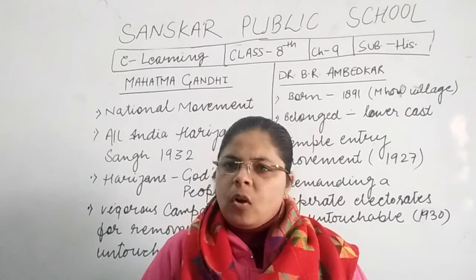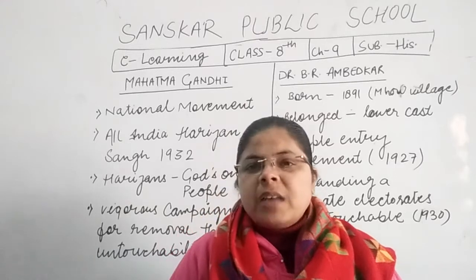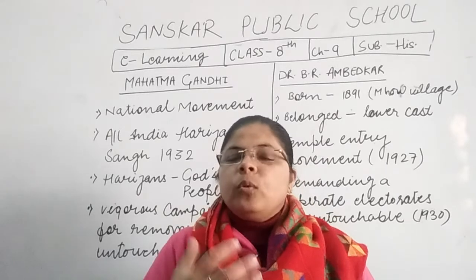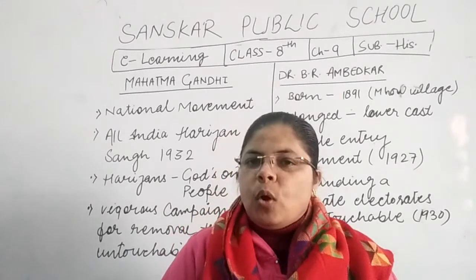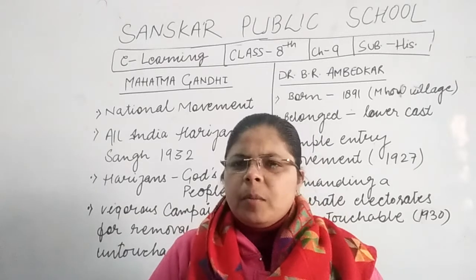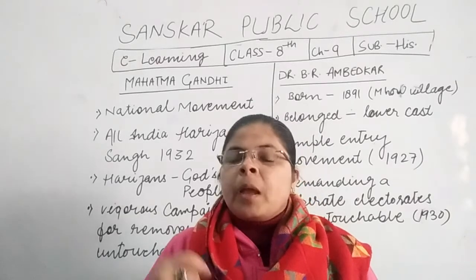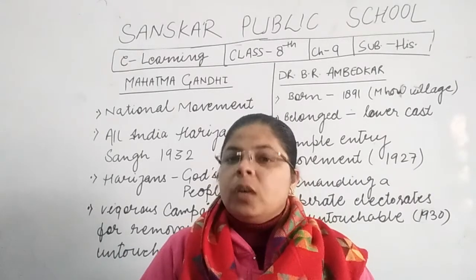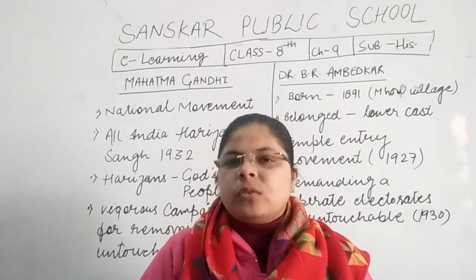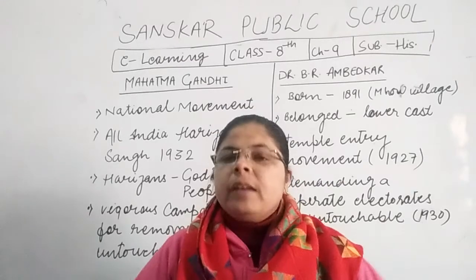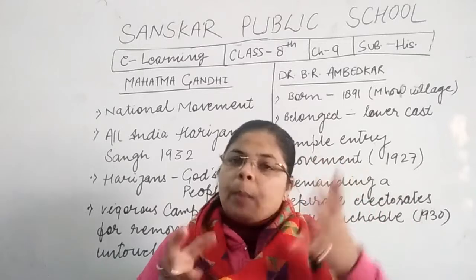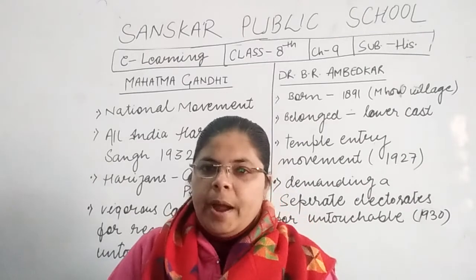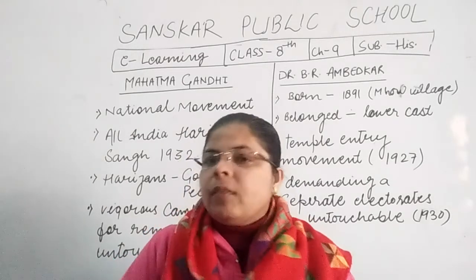In the absence of any Congress leader, the British Empire passed the Communal Award. What was the Communal Award? It means they wanted to give priority and privileges only to the higher class. You know well that the British Empire ruled over India by following the policy of divide and rule, so they also wanted to divide society on the basis of caste, creed and religion. In the Communal Award they mentioned how many privileges and facilities the Congress leaders required for India, and said we will give them.